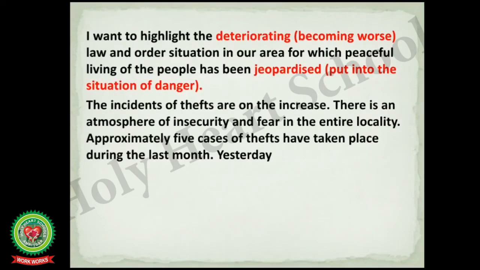So in the second paragraph we can write the sufferings of the people of our area. For example, the incidents of thefts are on the increase. There is an atmosphere of insecurity and fear in the entire locality. Approximately 5 cases of thefts have taken place during the last month. Now students, you can also tell your incident here, like yesterday what happened, or in the last week what took place in your locality.